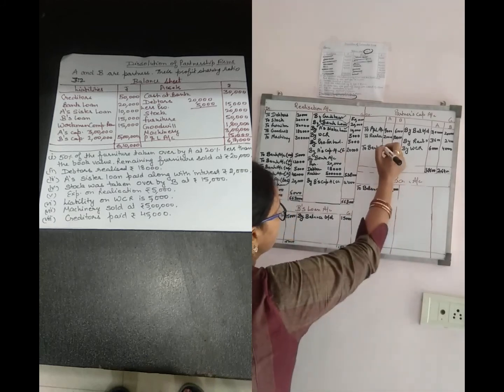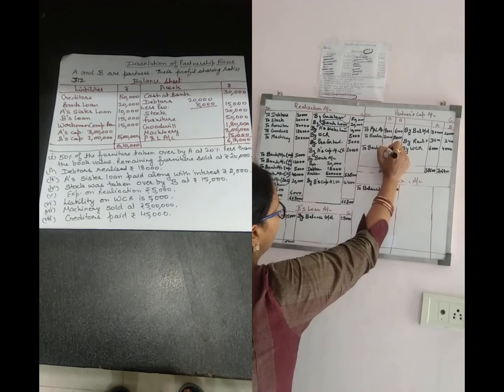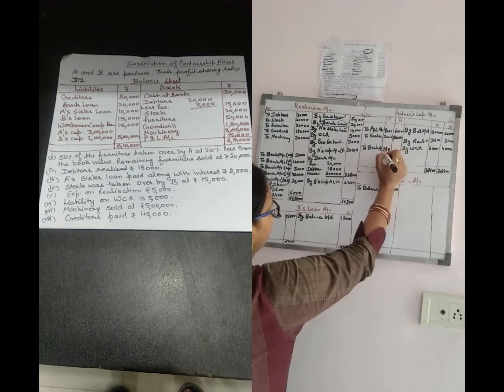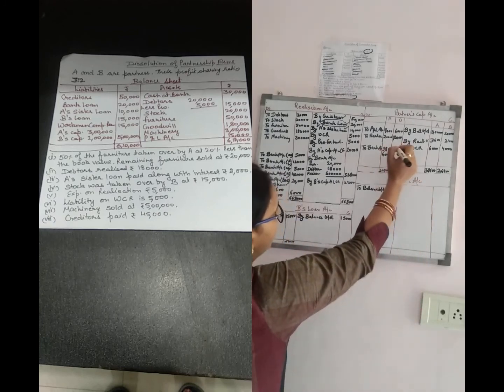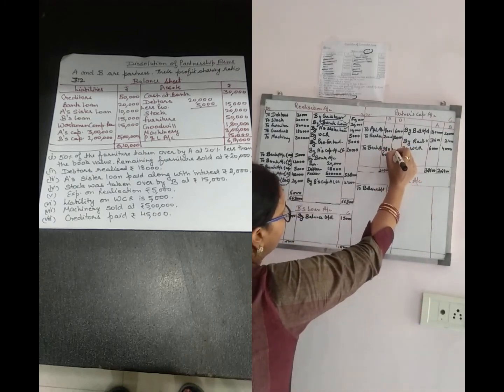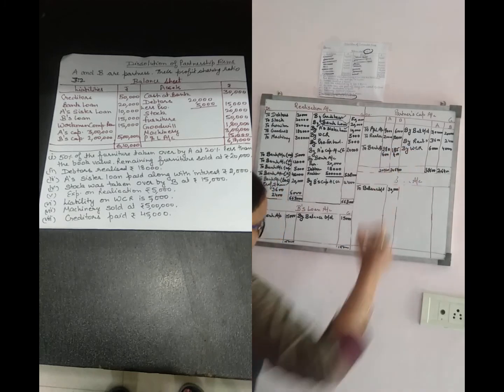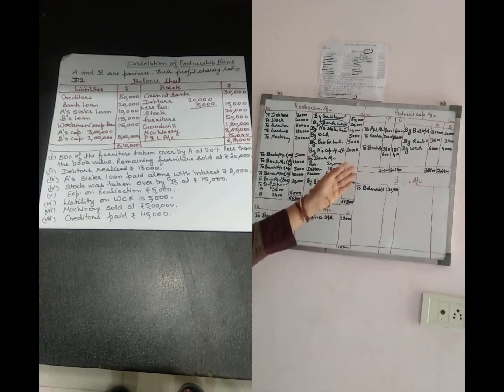So the difference for A is 2,80,600 and for B is 1,85,400. So by this the partners' capital accounts will be closed.